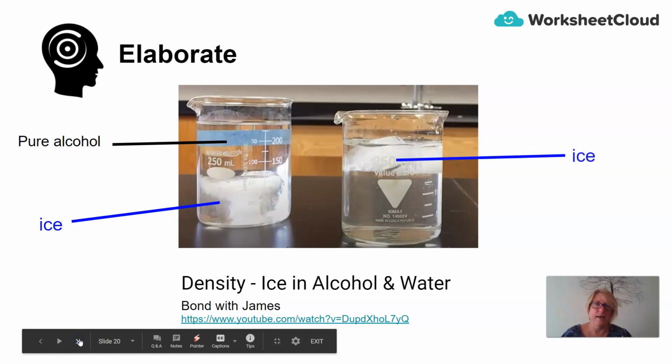In this container, here we have ice, and here we have water. So when we put the ice into the water, the ice floats. So between ice and water, which has the lowest density and which has the highest density?